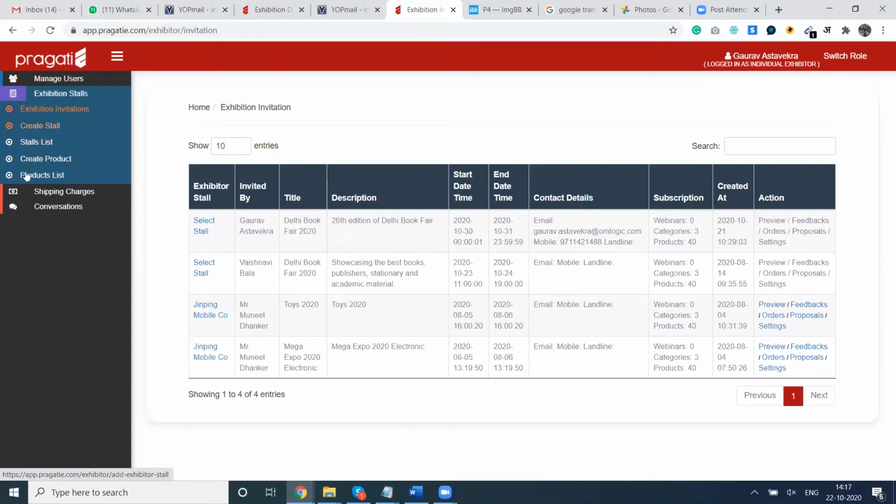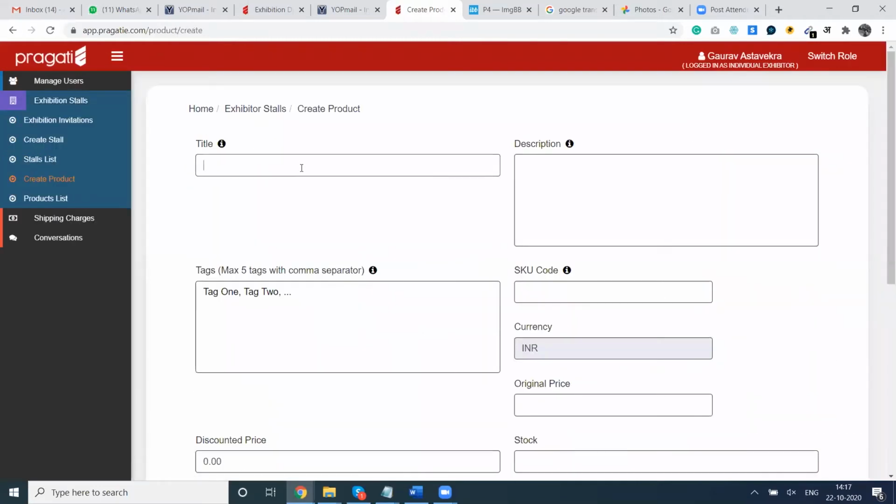You can see on the left hand side, there is a create product and product list feature. In create product, we will click create product and give some title to the product we are going to create. I am giving product one, and some description. Some of us requested to know whether different languages can be used here to showcase books in different languages.